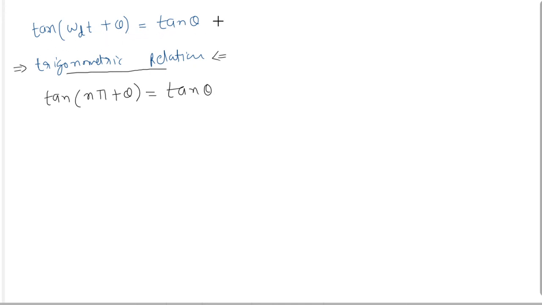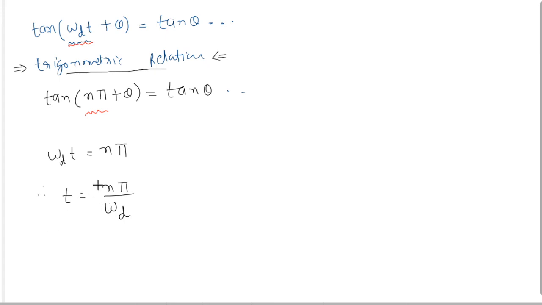So by comparing these two equations, we can say that omega dt equal to n pi. So I am writing here omega dt is equal to n pi. From this equation, we can make t the subject: t is equal to n pi by omega d.